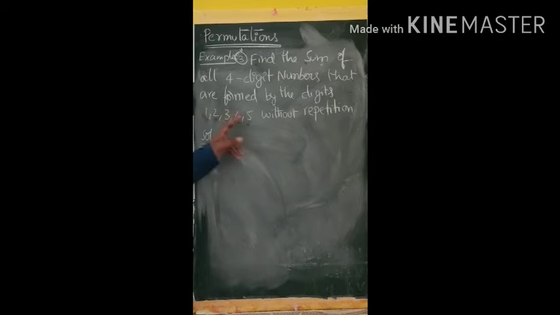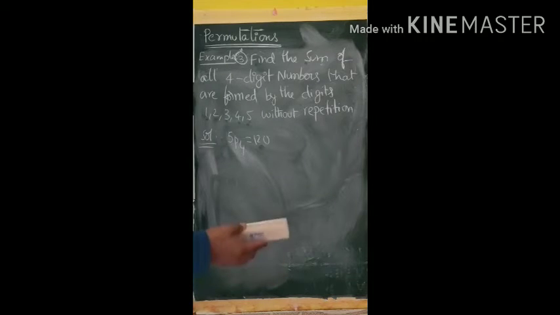Here, if 5 digits are given and you want to find 4-digit numbers, how many ways are possible? 5P4 ways. So 5P4 numbers will be there. 5P4 means 120 numbers. So we have to find the sum of all 120 numbers. In this we have a direct formula, but how the formula is derived I am going to explain to you in detail. So all the 120 numbers' sum we have to calculate.